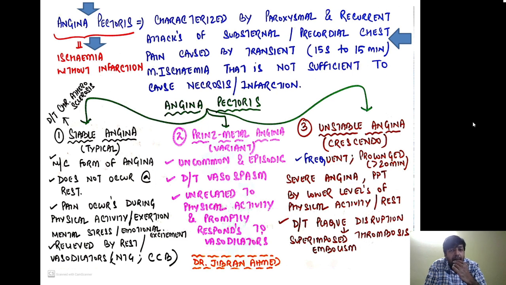Now there are three important types of angina pectoris. Number one, we are having stable angina pectoris. It is also called the typical variety of angina pectoris. It is the most common form of angina. It does not occur at rest.